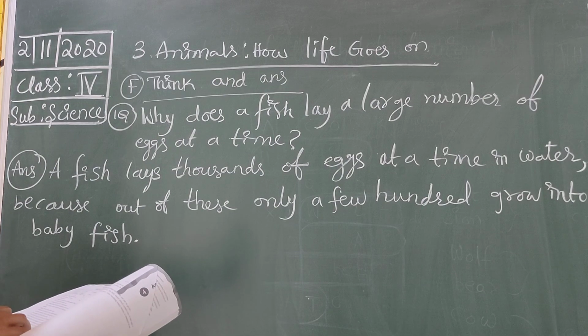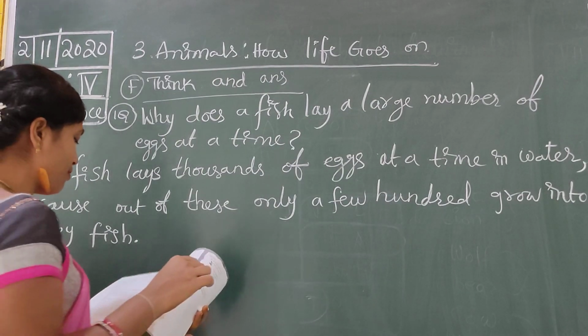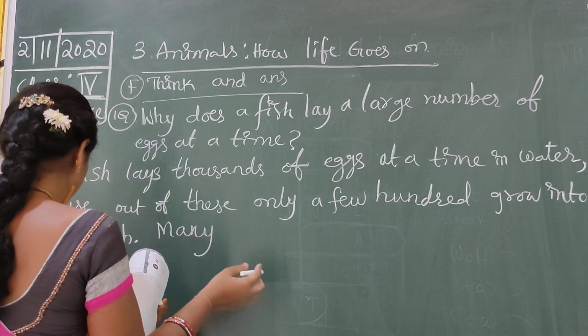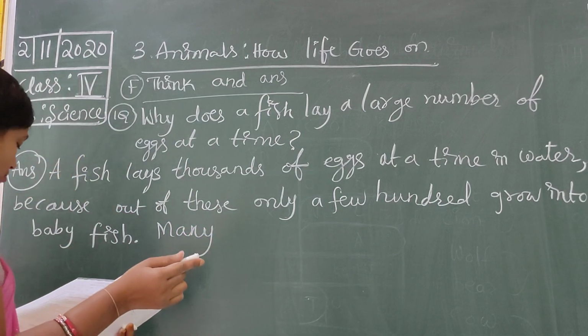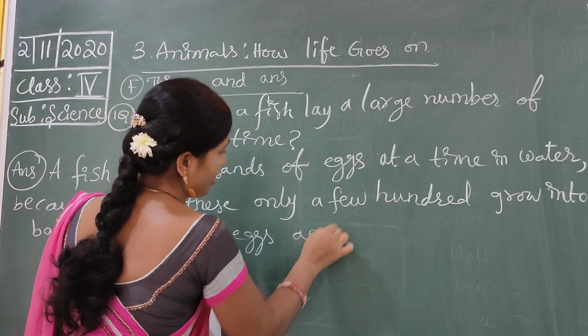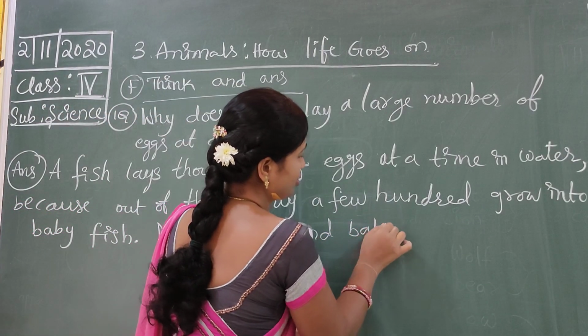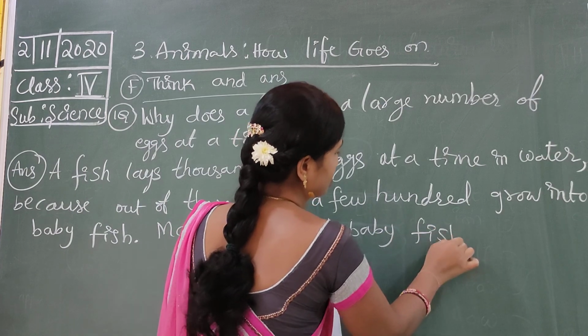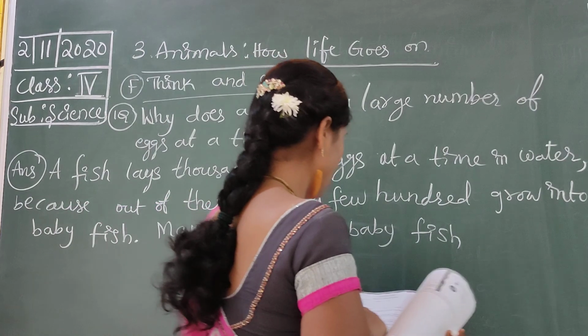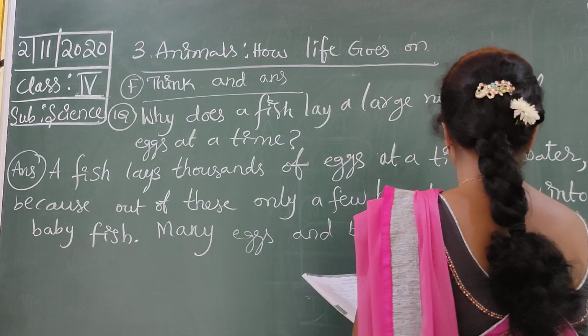Many eggs and baby fish are eaten up by big fish.